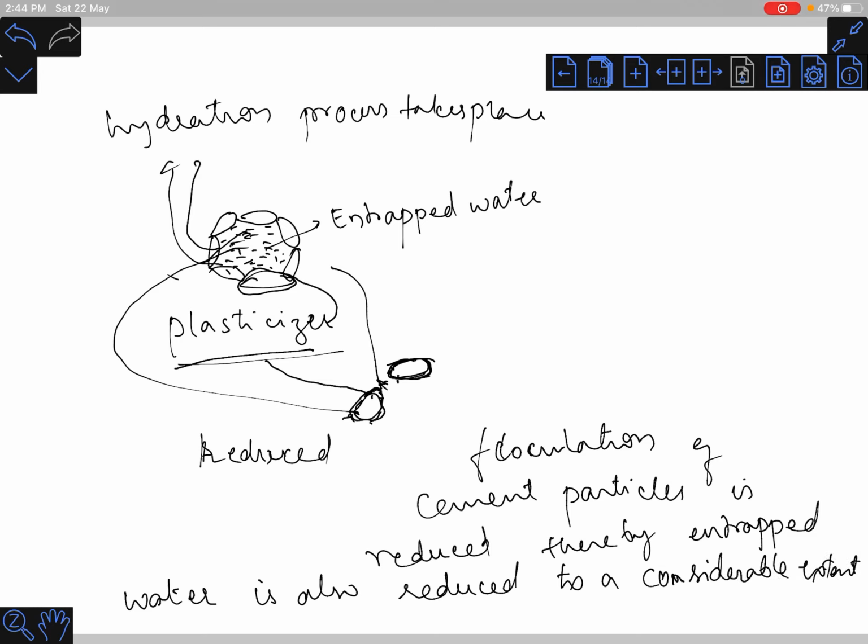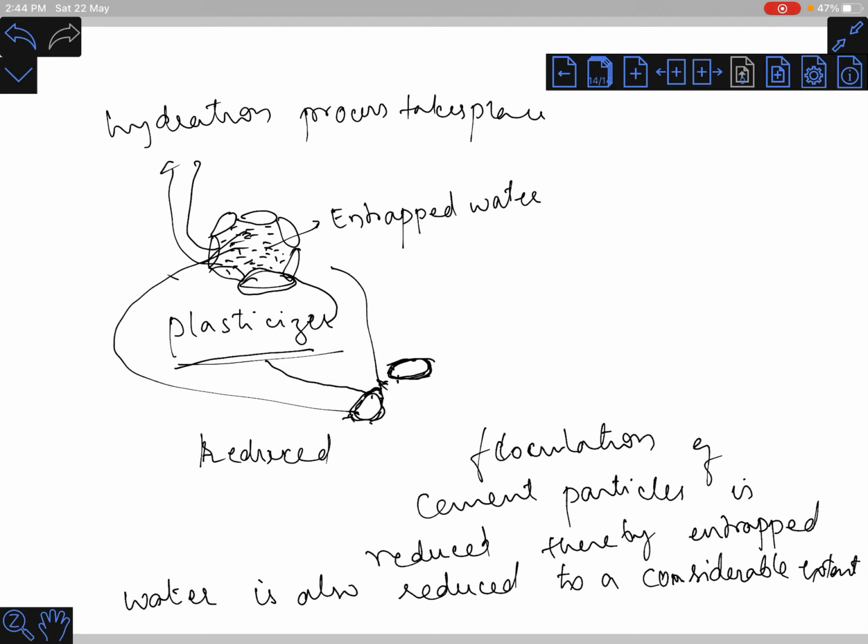So that free water takes part in the hydration process of cement. That means we need not add a higher quantity of water to attain the desired workability of concrete. This is the mechanism of your plasticizer.